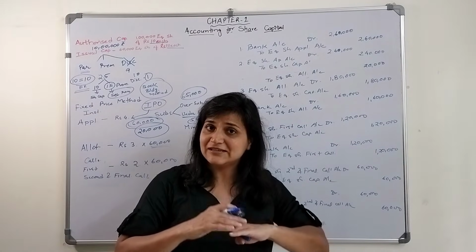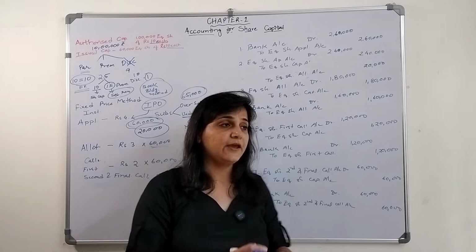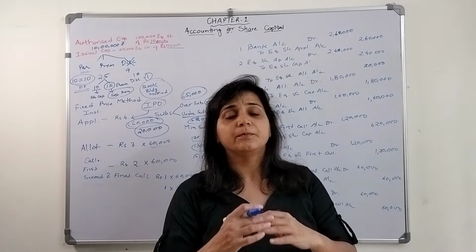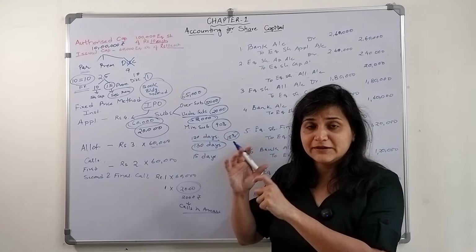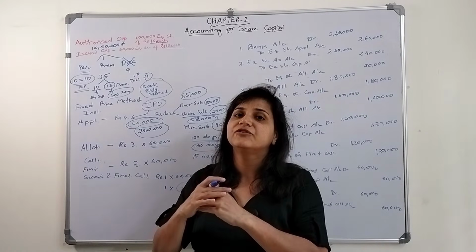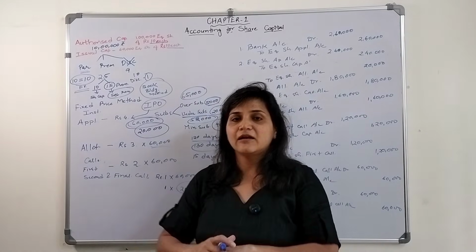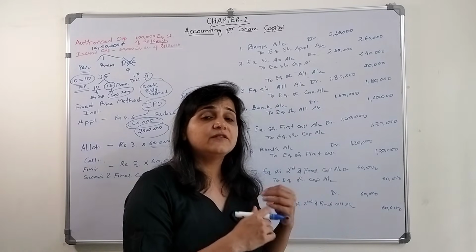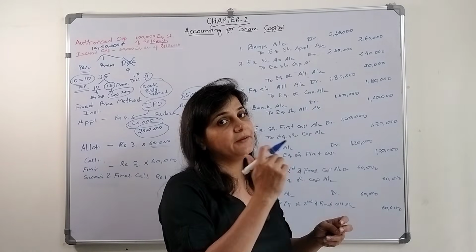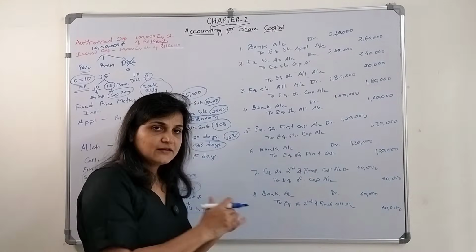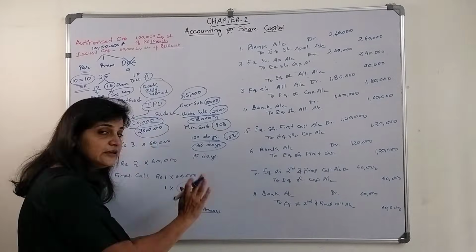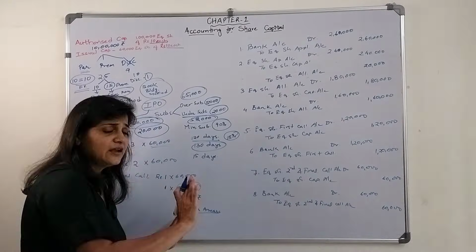The amount is still due from the shareholder to pay off for the second and final call. He will be given a chance to pay off the money within a certain stipulated period, 14 days. If he is not paying that amount, then his shares will get forfeited. Or else if he is paying at a future date, then he has to pay interest on it. So for that also we will learn how the shares get forfeited. But let's say he is not paying; till this much we are supposed to understand.